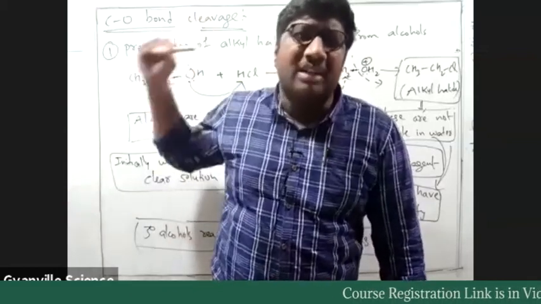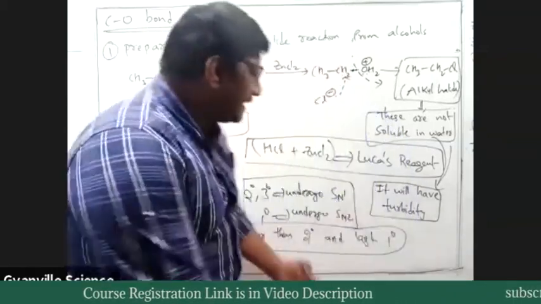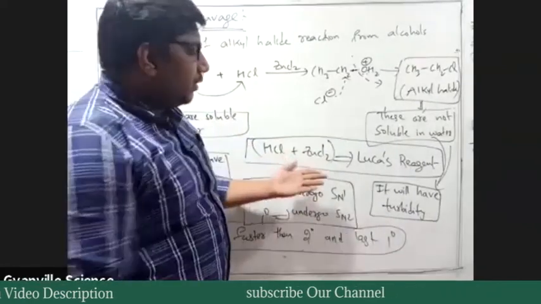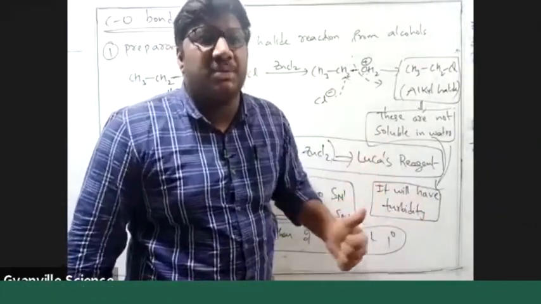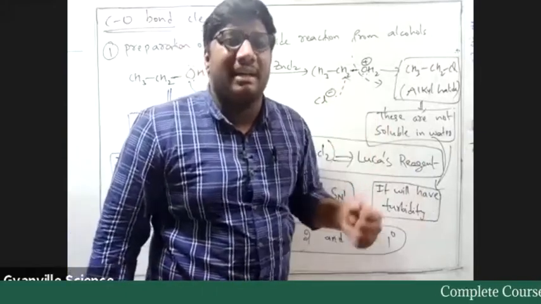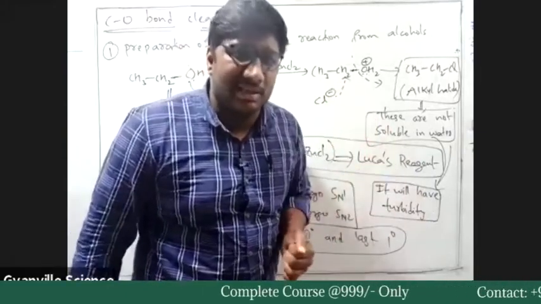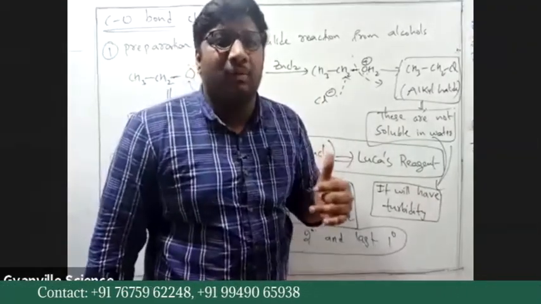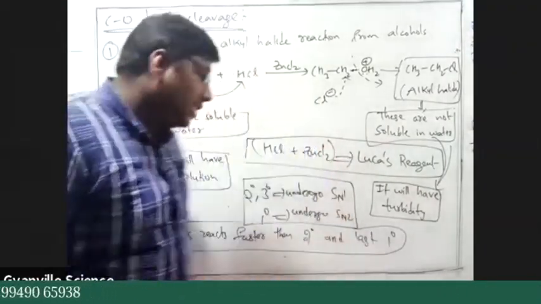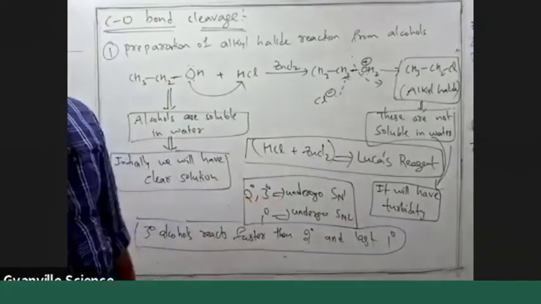So from the whole concept, what can you say? With the help of Lucas reagent, we are able to distinguish between primary, secondary, and tertiary alcohols.